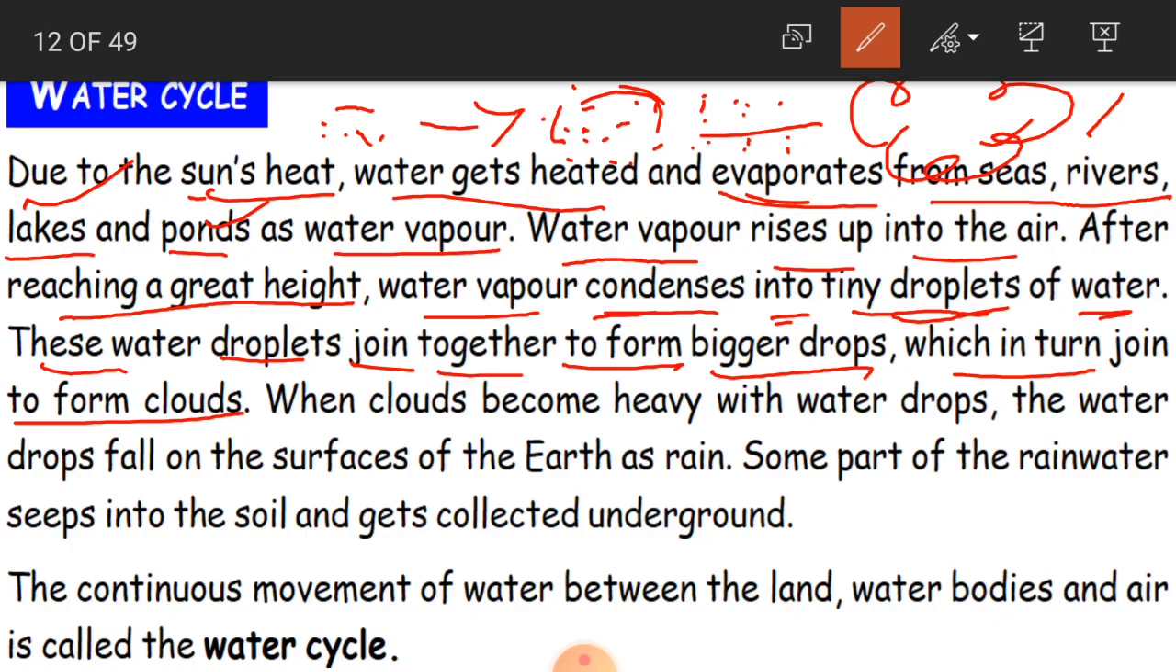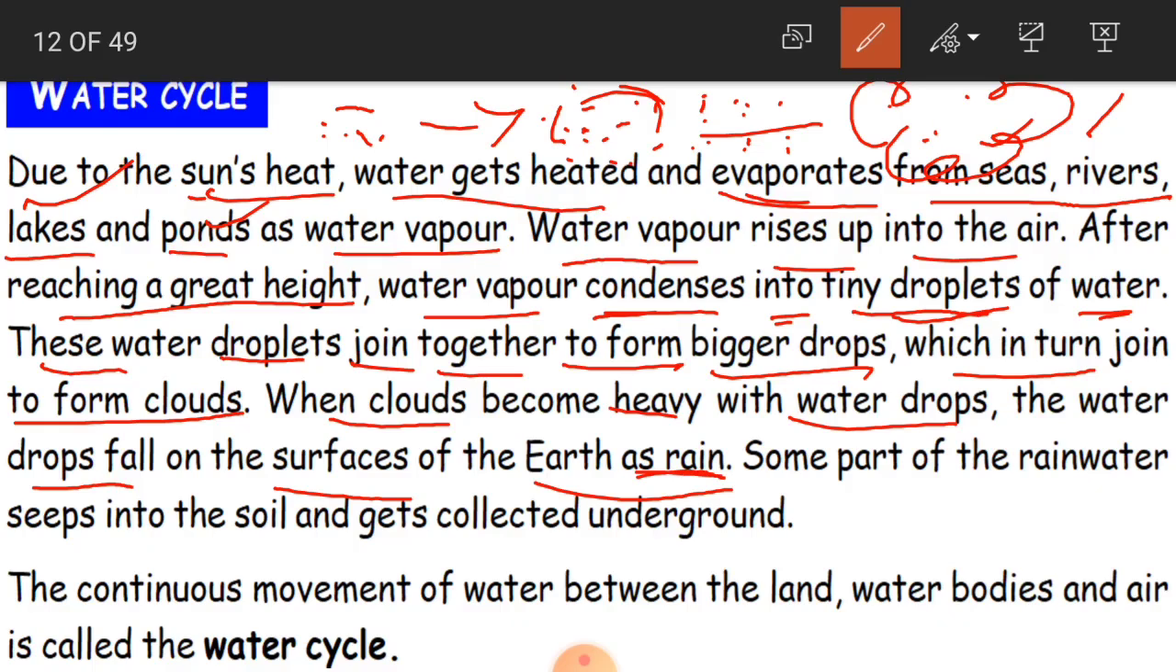Okay, and when clouds become heavy with water drops, the water drops fall on the surface of the earth as rain. When these clouds become heavy with water drops, these water drops are going to fall on the surface of the earth. How can we see it? In which form? In the form of rain.